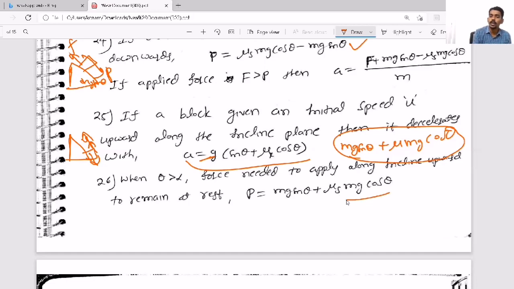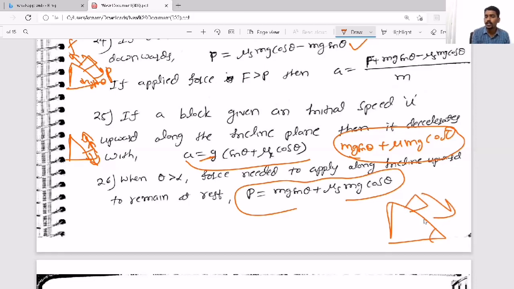Then you can apply some force to remain at rest, make it at rest. See, now the angle is sufficient so that it is coming down. Now you apply some force upward such that you can stop it. Then how much force you need to apply is this one. So like that, a lot of situations they will create based on the same thing.